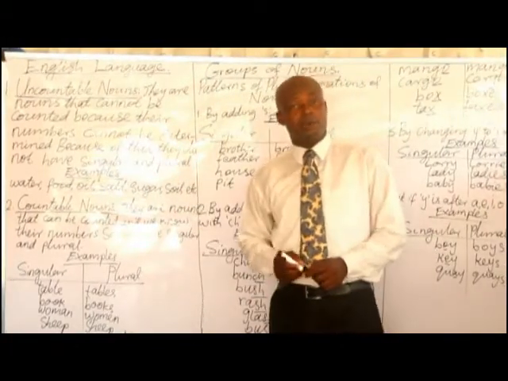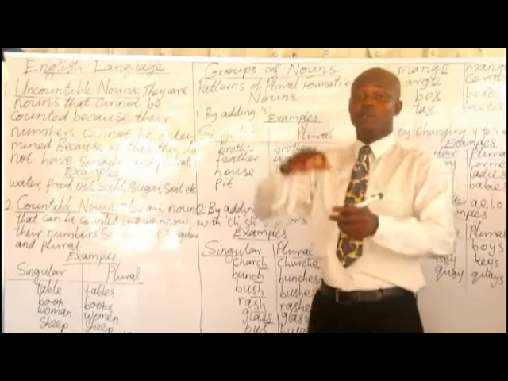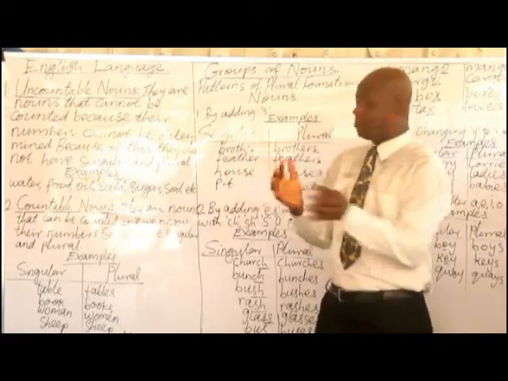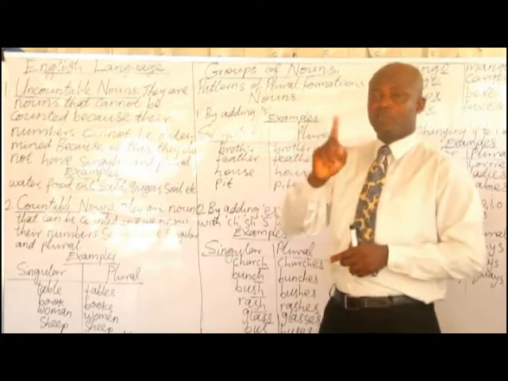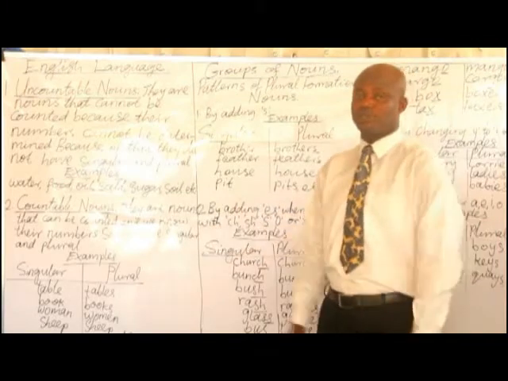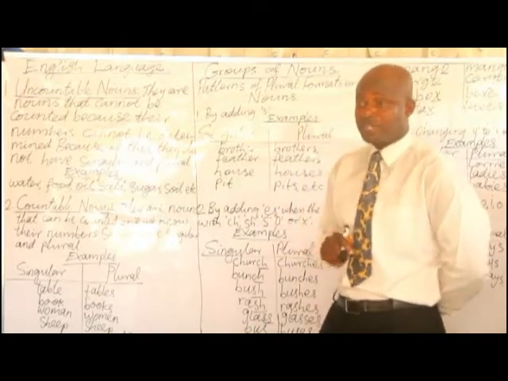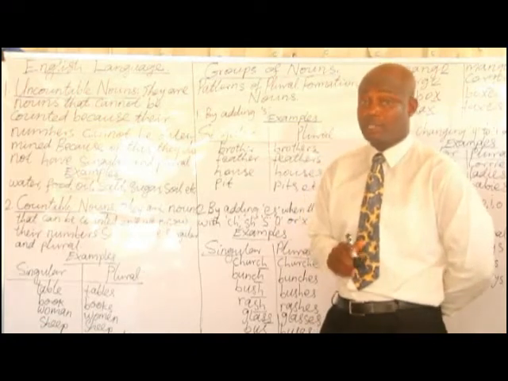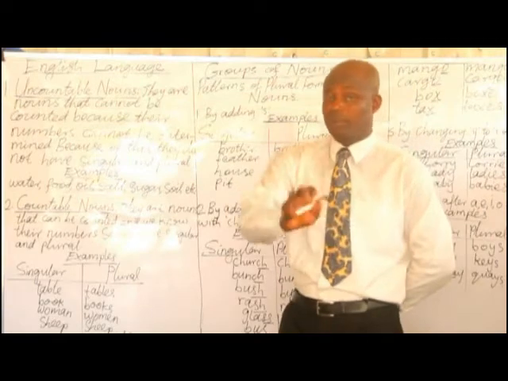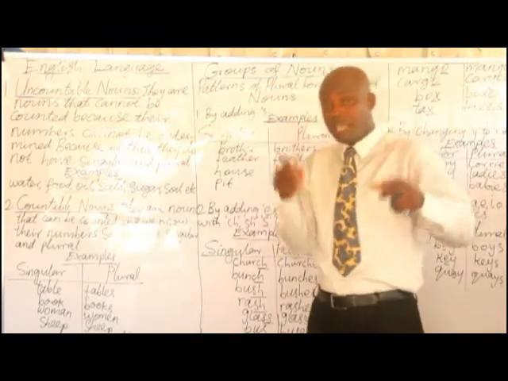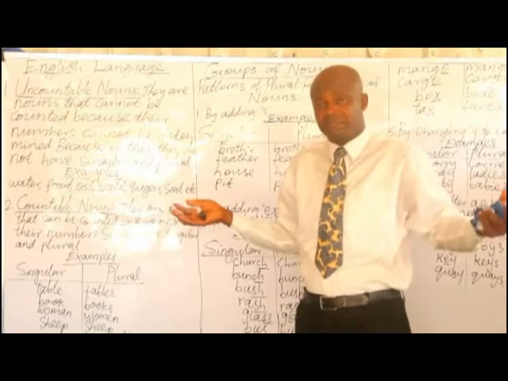The uncountable nouns are those nouns that cannot be counted because their numbers cannot be determined. Because of this, they do not have singular and plural forms. You cannot count them. You cannot number them. So you can say they are plural, you can say they are more than one or one.